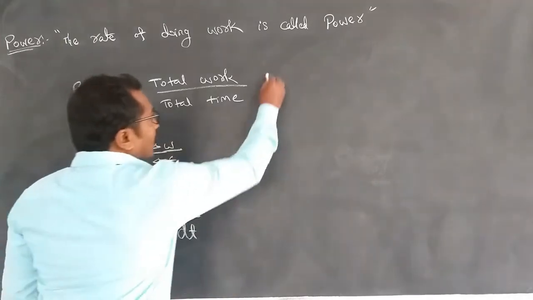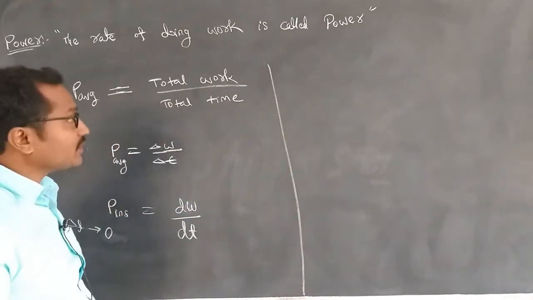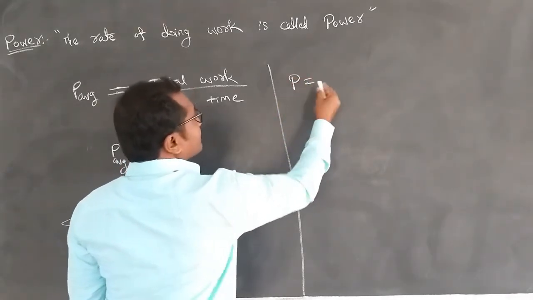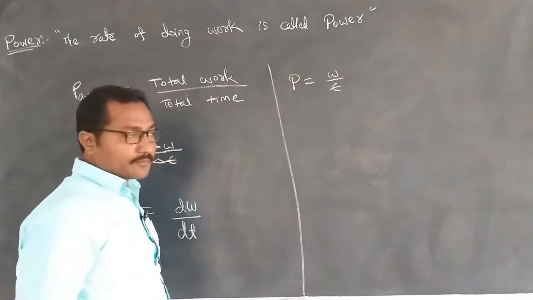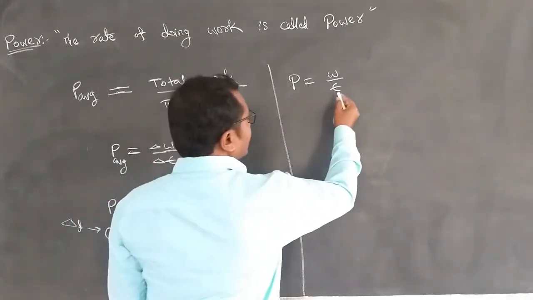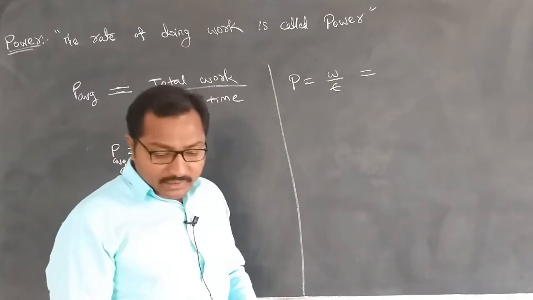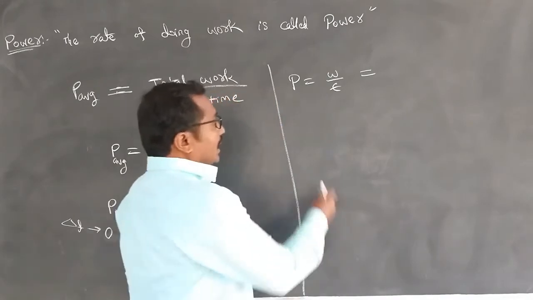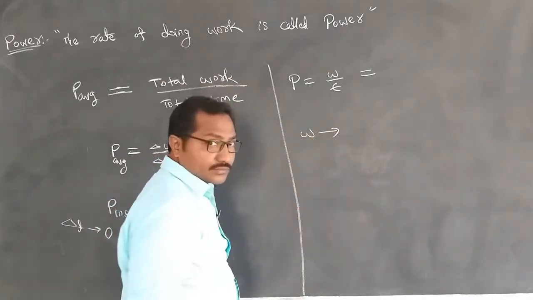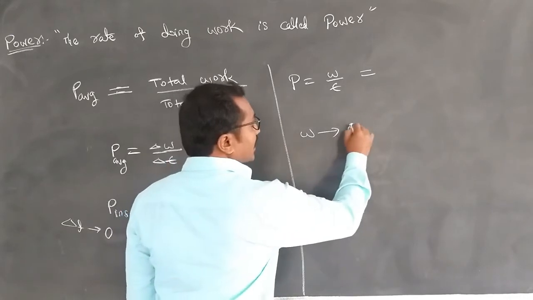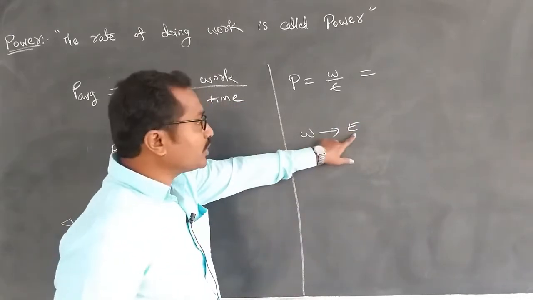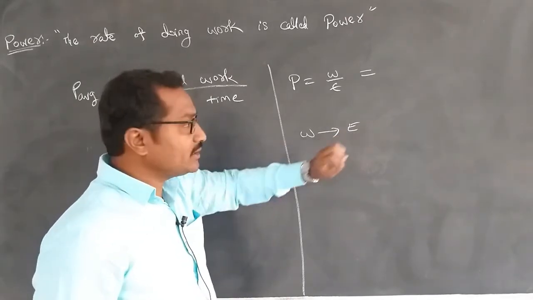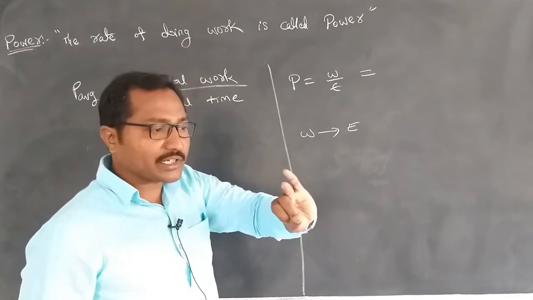Now we are going to discuss one of the regular forms of power. The basic equation for power is P equals W by T. Next case: in the last session we discussed work done, and the work done is stored in the form of energy. This energy has two types: one is kinetic energy and the second is potential energy.